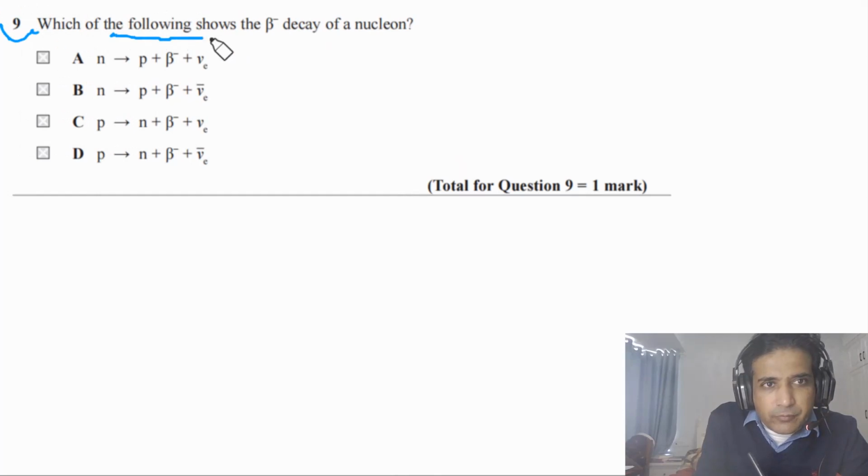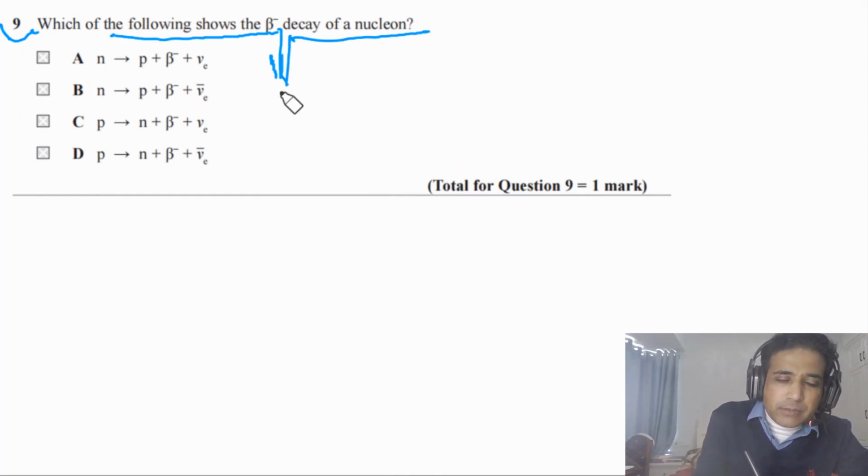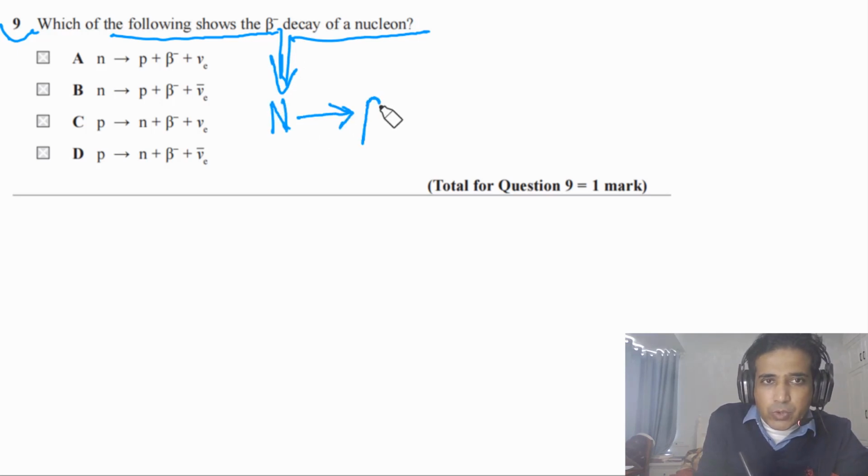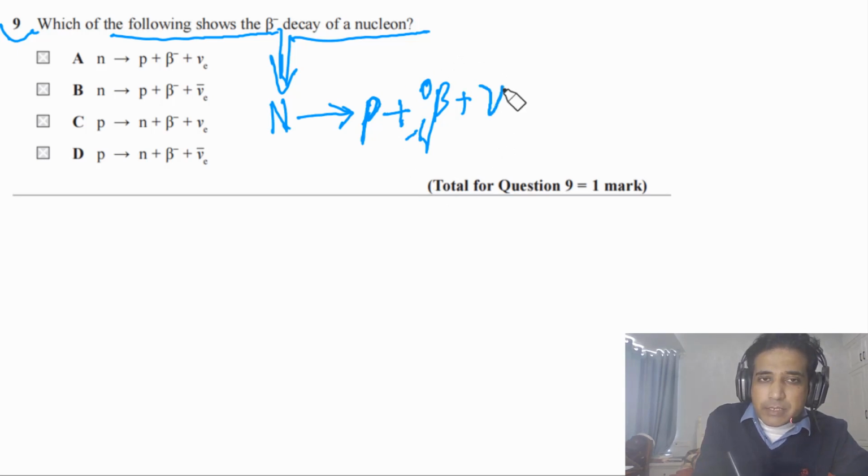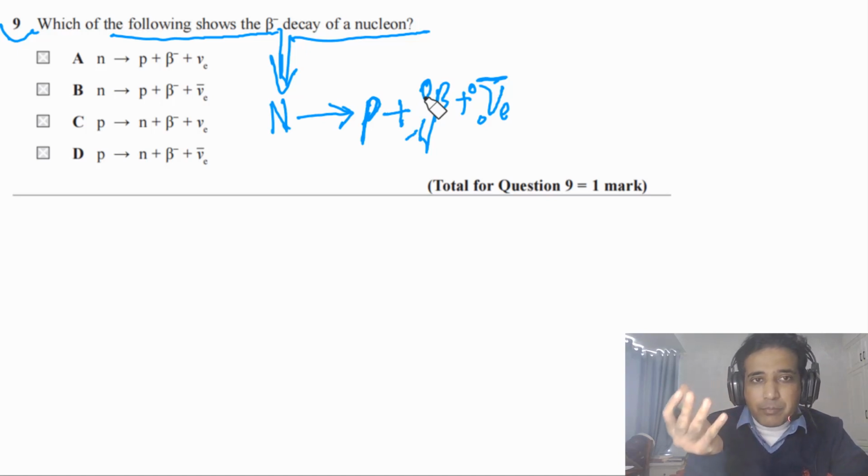Question 9 says, which of the following shows the beta minus decay of a nucleon? For beta minus decay, you need to understand that a neutron decays into a proton. This is the important point. Here we have a beta minus particle, and a beta minus particle is an electron. So there must be an electron anti-neutrino to conserve lepton number. This is what you need to understand about beta minus decay.